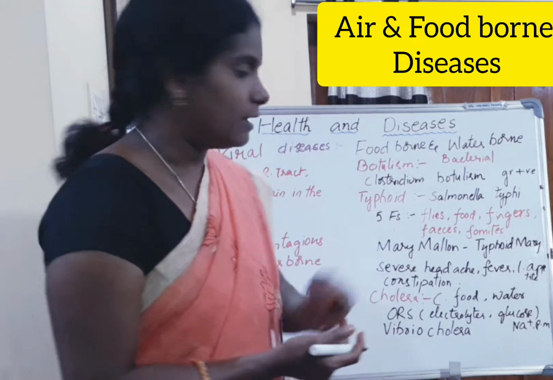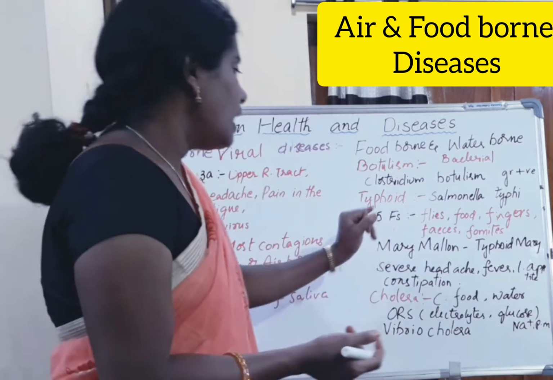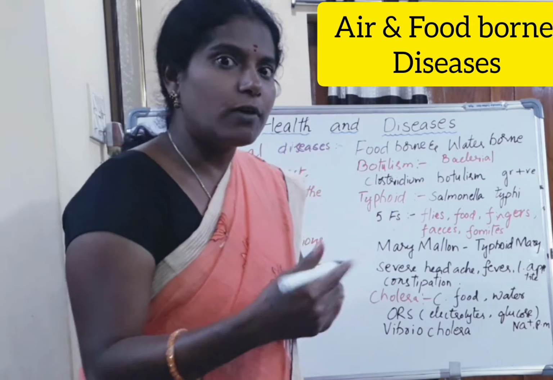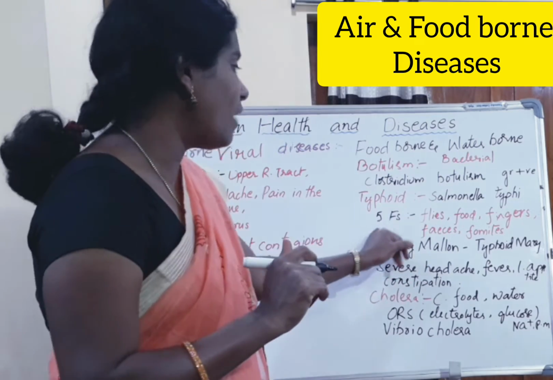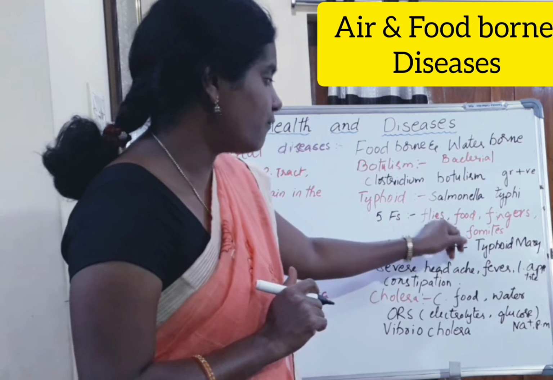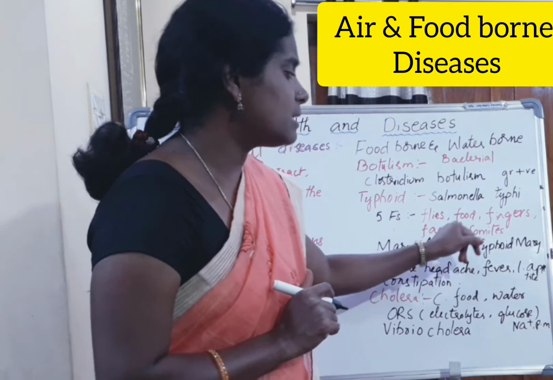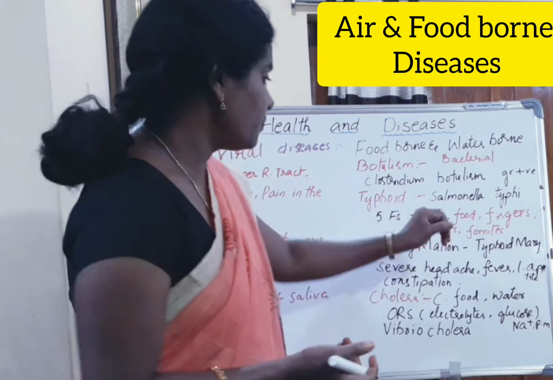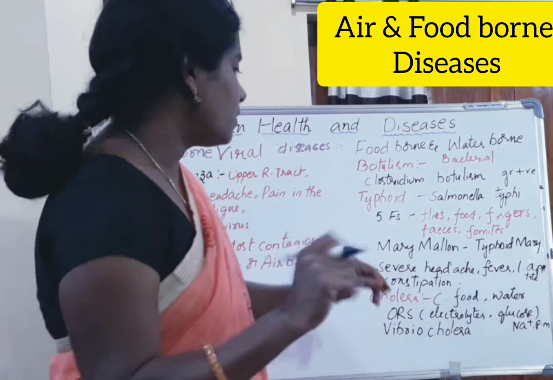Next, typhoid. Typhoid is caused by Salmonella typhi, and it enters into the body. It spreads through five F's. They are flies, food, fingers, as well as feces and vomits. If you remember the 5 F's, it is easy to write.